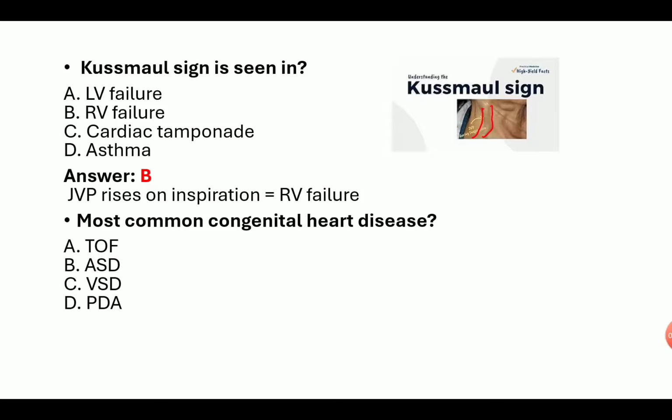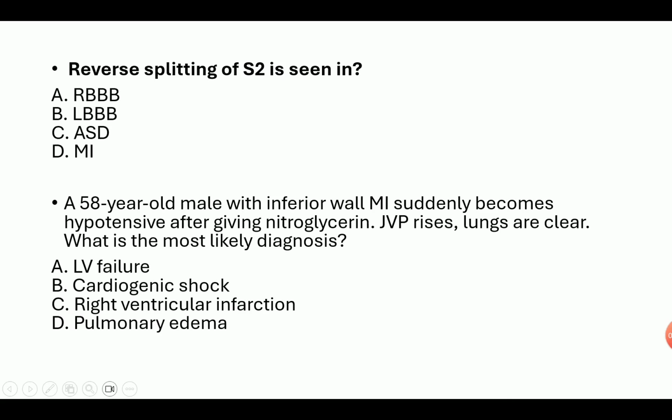Most common congenital heart disease: TOF, ASD, VSD, PDA. Answer is VSD, ventricular septal defect. Reverse splitting of S2 is seen in RBBB, LBBB, ASD, MI. Answer is LBBB, left bundle branch block.